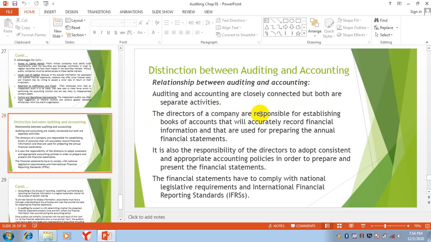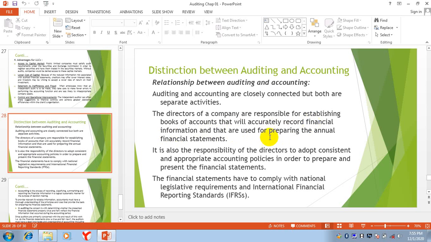The directors of a company, the board of directors, the management of a company, are responsible for establishing books of accounts. They will make financial statements. They will develop books of accounts that will accurately record financial information. This is their responsibility, to prepare and record accurate financial information that is used for preparing the annual financial statements.